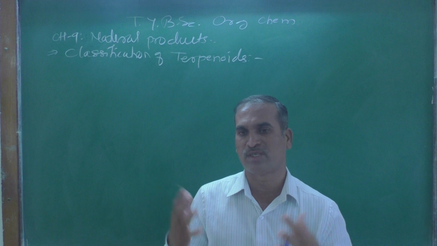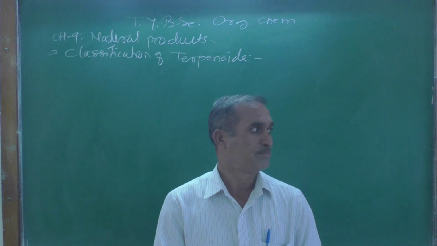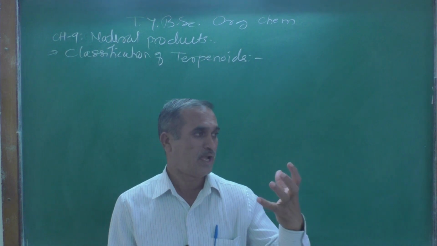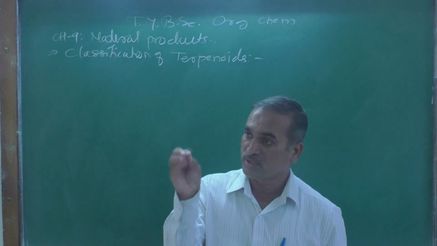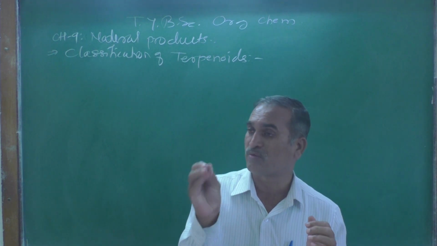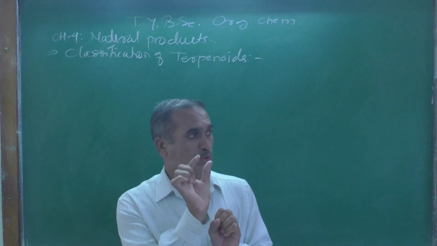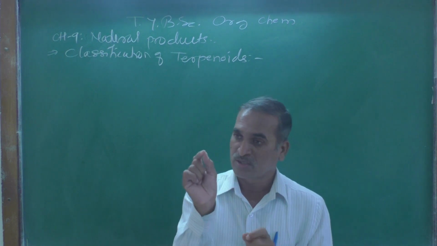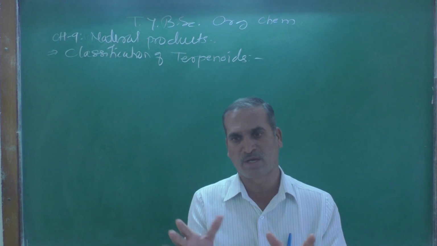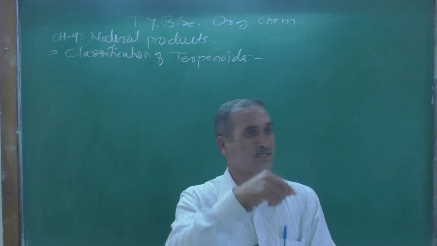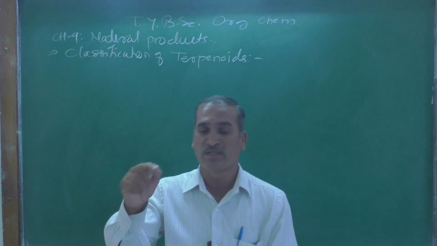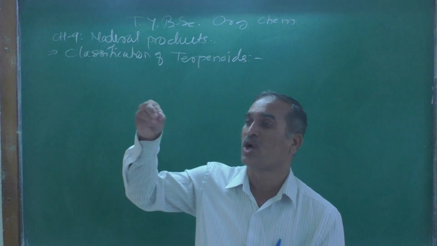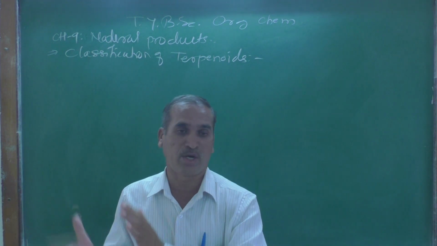In that way we can get the terpenoids. Before this, we have seen there is one unit, C5H8, the empirical formula, and its structure is determined as 2-methyl 1,3-butadiene. That is the repeating unit occurring in terpenoids.